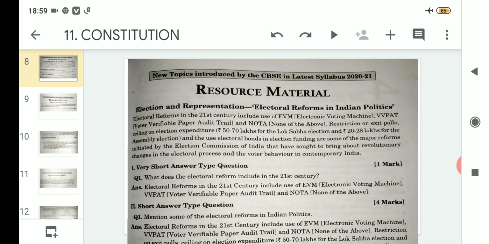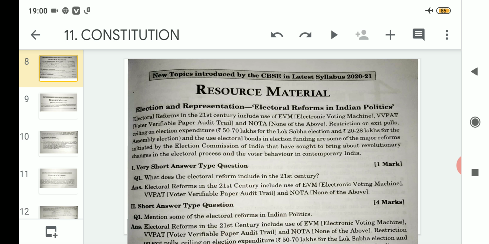Earlier, our earlier generation was giving vote in the form of ballot paper, but now the system has been changed to EVM, that means electronic voting machine. So all these are related to electoral reforms in Indian politics. So let us proceed then.